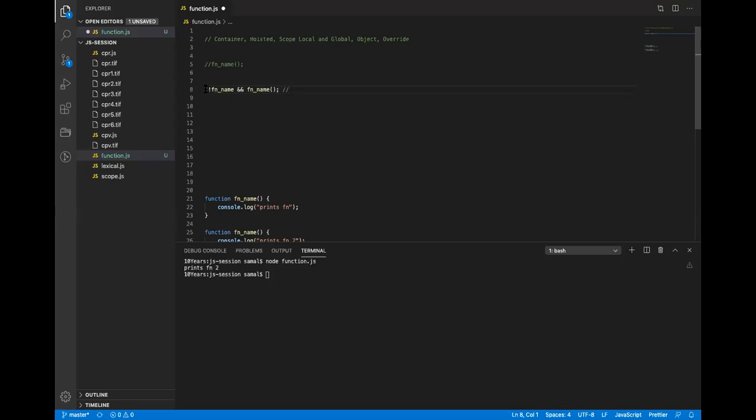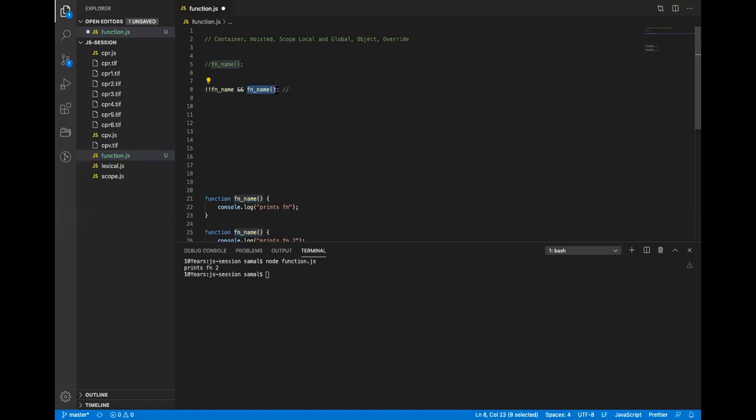In JavaScript, wherever we do logical operations with AND, when the left side is true, the right side gets executed. Because this is a function container, and a container holds something, even if it is empty, it becomes true, so it calls this function.